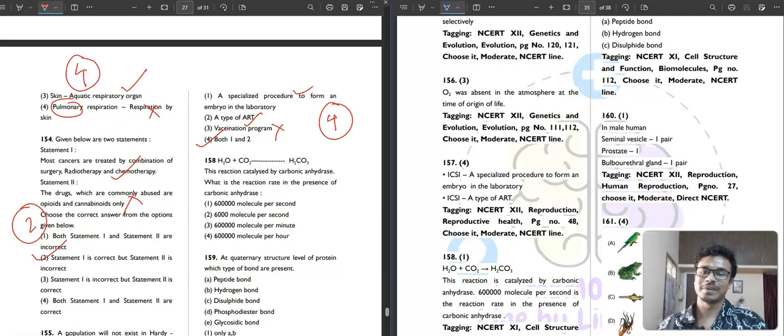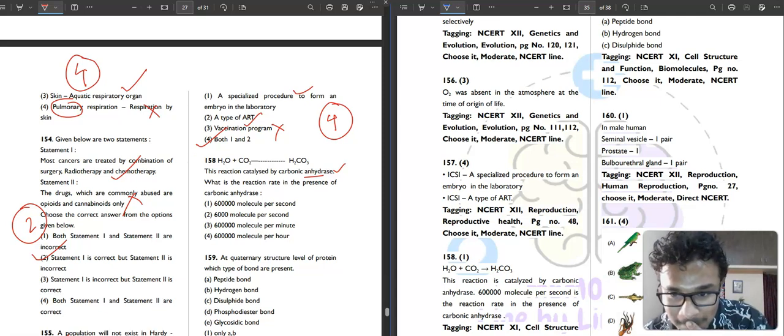Then question number 158. H2O and CO2 make H2CO3. This reaction is catalyzed by carbonic anhydrase. You know that. What is the reaction rate in the presence of carbonic anhydrase? This is a very good question actually. The reaction rate will be almost 6 lakh molecules per hour, I think. Which one is 6 lakh? 6 lakh molecules per second actually.